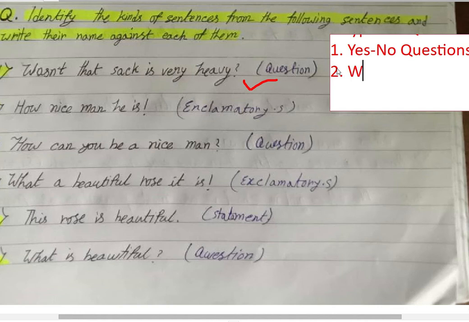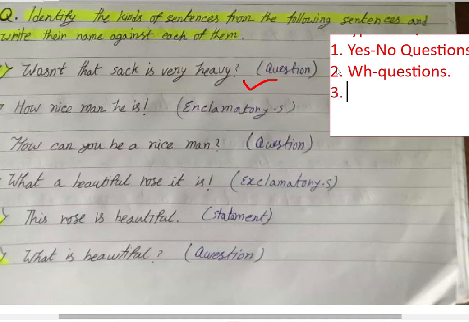Type 2, WH question. And third type is tag question. What? Tag question. Tag, T-A-G. Tag question is something new to you, I think. Tag questions are those questions which are added to the end of any assertive sentence. At the end of any assertive sentence, sometimes some questions are added.